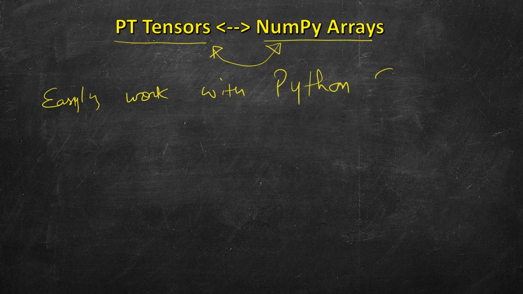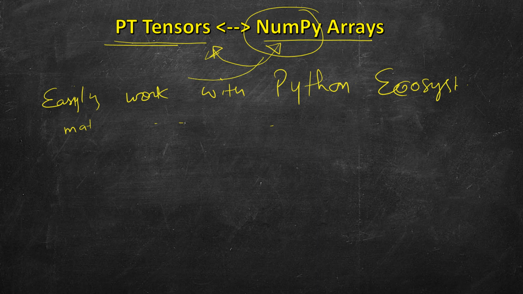The Python ecosystem is very big. It has different libraries. You can have matplotlib, you can have pandas, you can have numpy, you can have many different libraries. So in most cases it's easy to work with numpy arrays and convert them back to PyTorch tensors, or work with PyTorch tensors and convert them to numpy arrays, which can be consumed by other libraries in the Python ecosystem. So it's fairly easy.